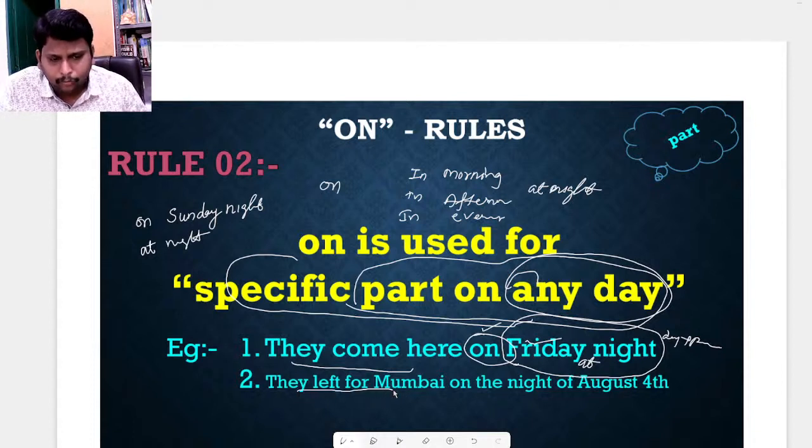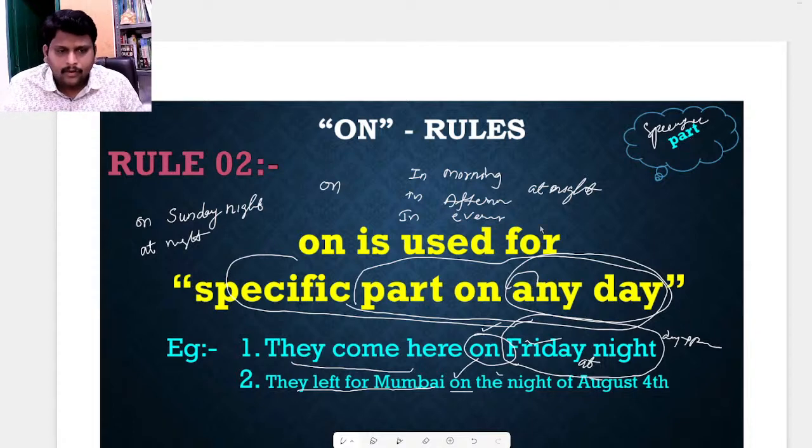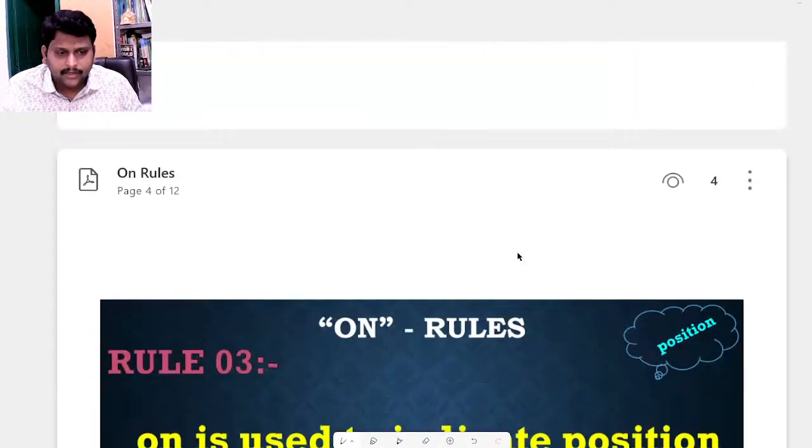They left for Mumbai dash the night of August 4th. For this night, we need to use on. Okay, clear? Specific part. Next, rule number 3.